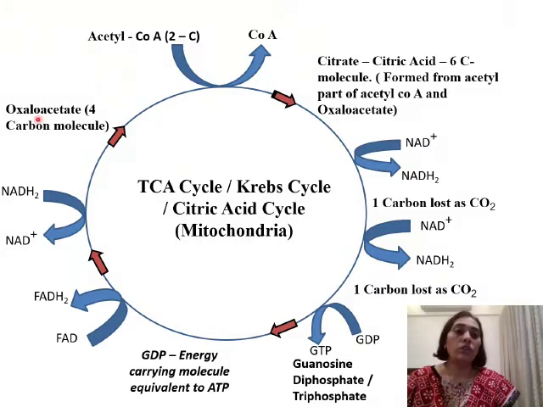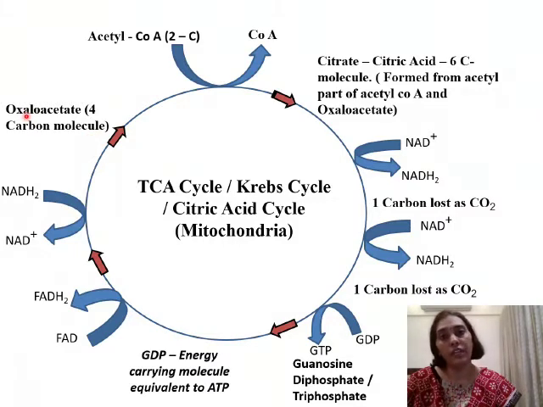Now we need to understand one more organic compound we can see here, and that is oxaloacetate. Oxaloacetate is a 4-carbon molecule. This oxaloacetate is also formed from pyruvate during glycolysis.